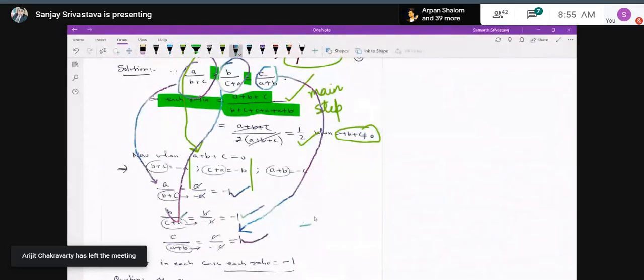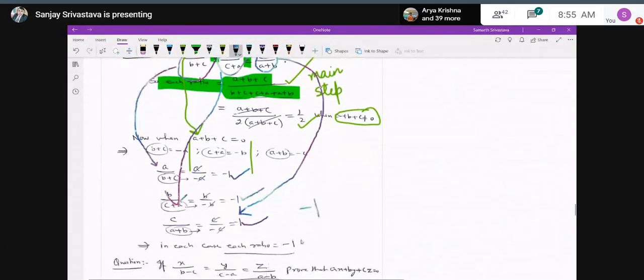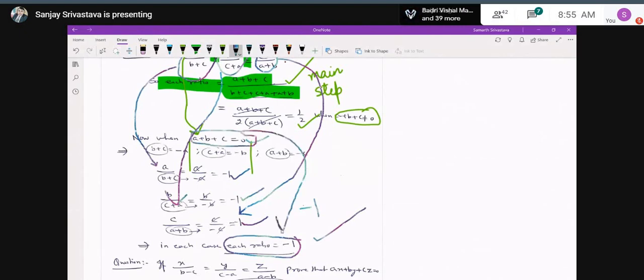So we have proved for both the results that it is half when A plus B plus C is not equal to 0, and it is equal to -1 when A plus B plus C equal to 0. Have you understood properly? Any confusion to anybody, boys?